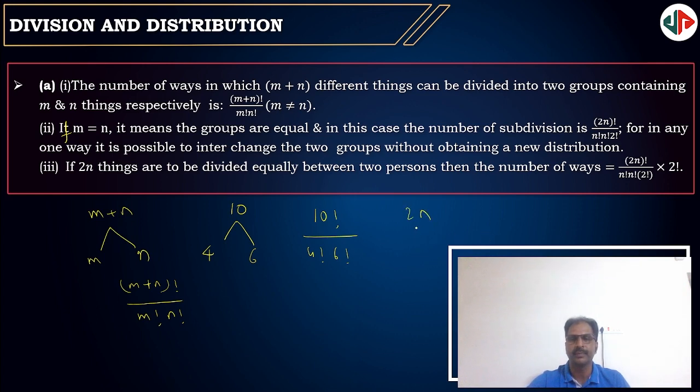For example, 2n should be divided into two groups consisting of n and n. When this number is the same, then divide with 2 factorial. After division, if you want to distribute these to two persons equally, then 2n factorial by n factorial into 2 factorial should be multiplied by 2 factorial, so that the 2 factorial gets cancelled.